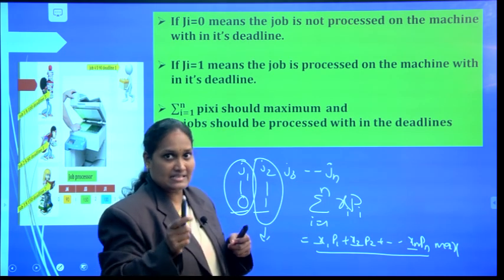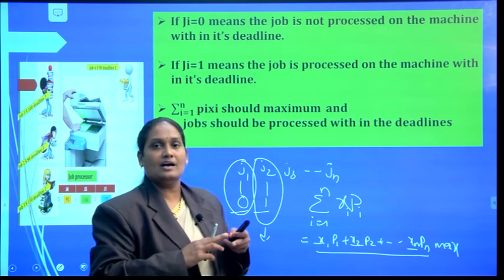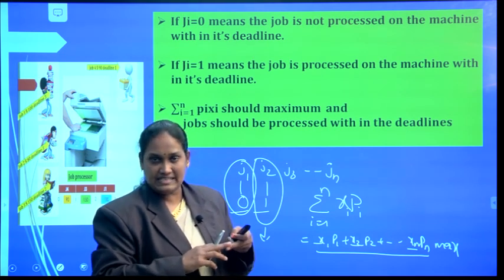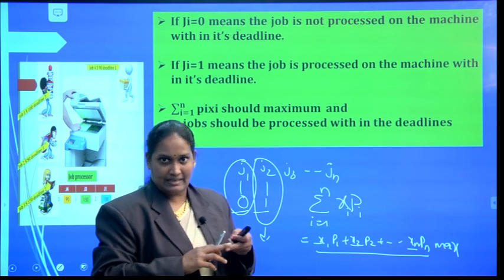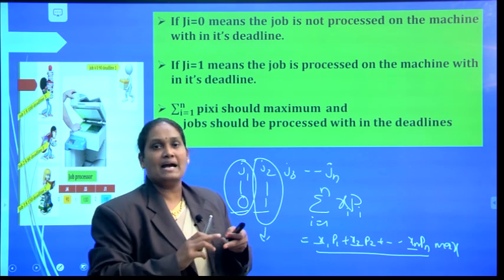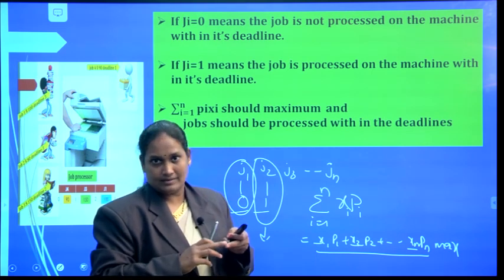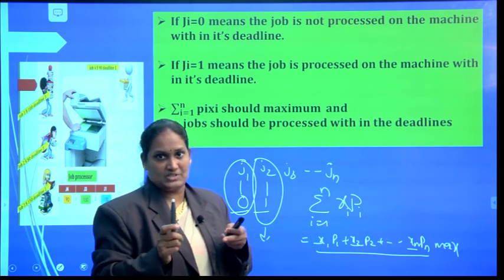And what is the constraint that we need to remember while solving this problem? The job should be completed within its deadline. And what is the objective function for this problem? Maximum profit should be earned. The profit earned should be maximum. That is the objective function.